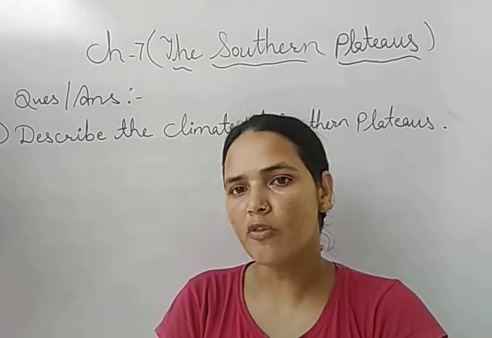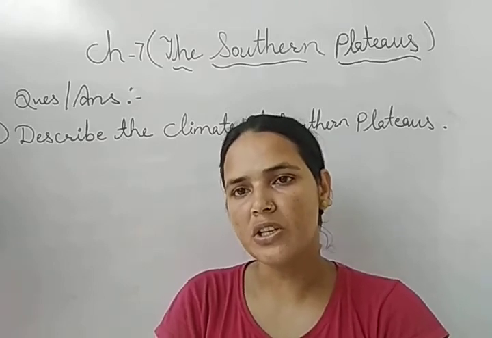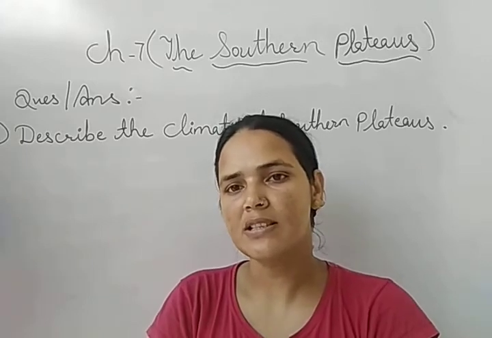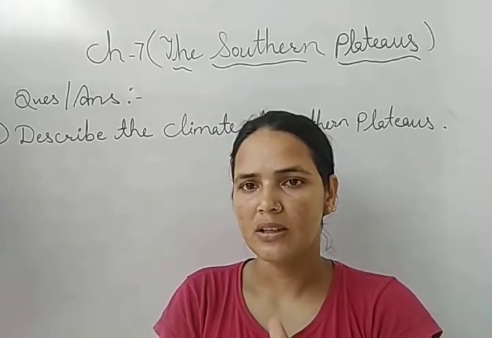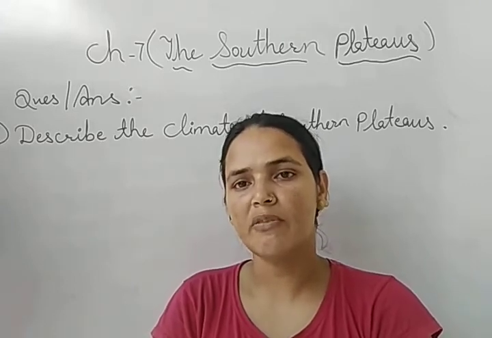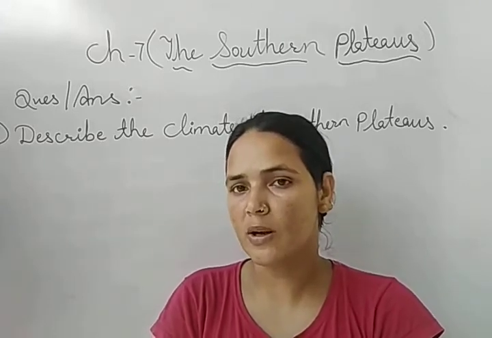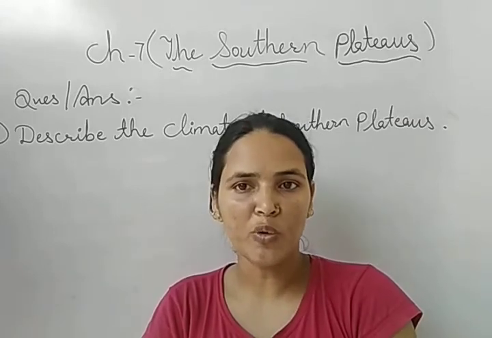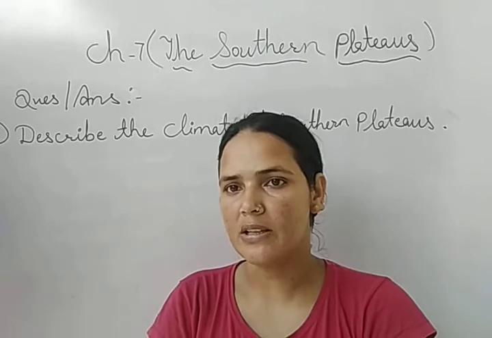So what is the meaning of moderate? Not too much, not too less. So the Deccan Plateau has all the seasons, but not in excess. For example, we can say that summers are not too hot in comparison to the northern plains. Winters are not too cold in comparison to the northern plains.